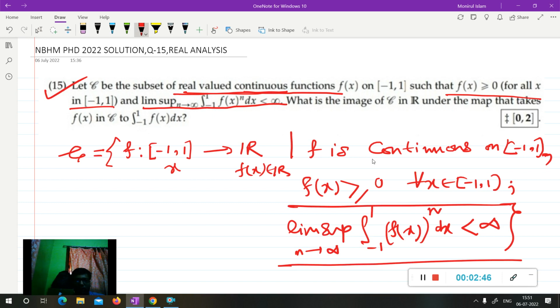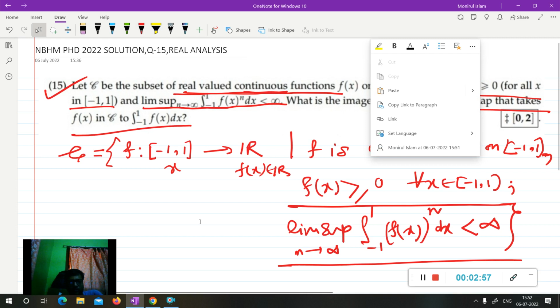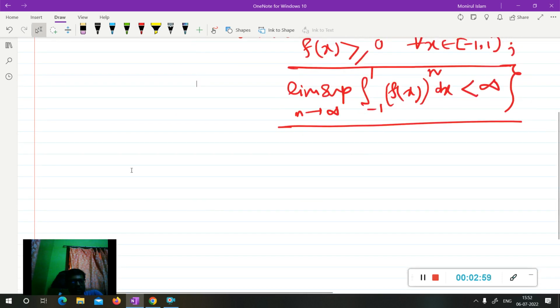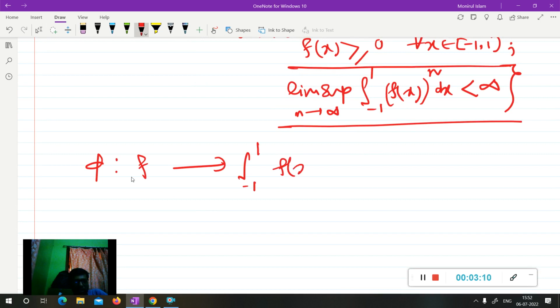It is asking what is the image of C in R under the map that takes f to this integral. Suppose phi is the map sending f to the integral from -1 to 1 of f(x) dx. This is the pre-image and this is the image under the map phi.